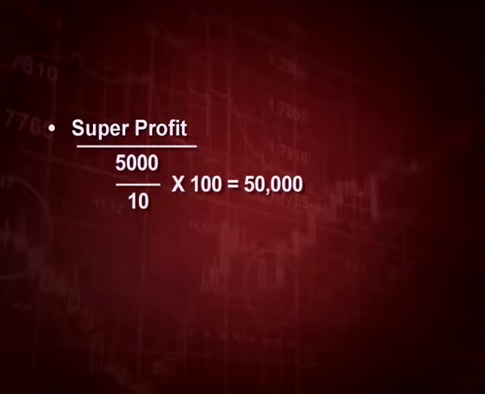If this 5,000 is 10%, 100% value of my goodwill is 50,000. It means super profit is always due to the goodwill part. So, in super profit we can calculate goodwill directly, but in case of average profit method, first we have to calculate the capitalized value, and then we have to deduct actual capital employed to get the value of goodwill. But one thing to remember, we have to multiply by 2 or 3 whatever is written in the question.